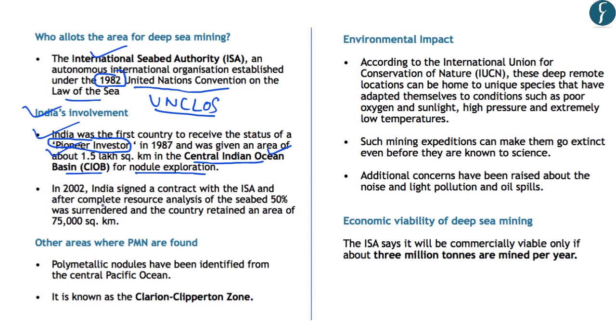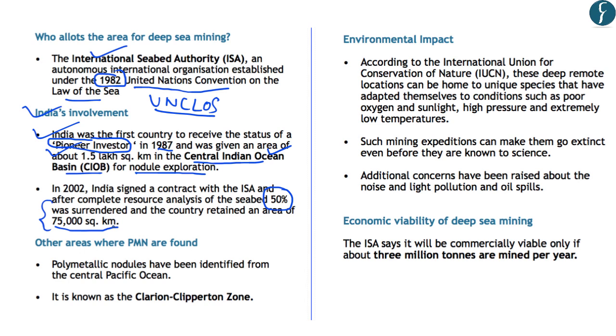Now in the year 2002, India signed a contract with the International Seabed Authority. And after a resource analysis, India had surrendered about 50% of the area under its exploration. So as we know that India had got the exploration rights for 1.5 lakh square kilometers in 1987, presently India has retained an area of about 75,000 square kilometers for the exploration and extraction of the polymetallic nodules in the Central Indian Ocean basin.